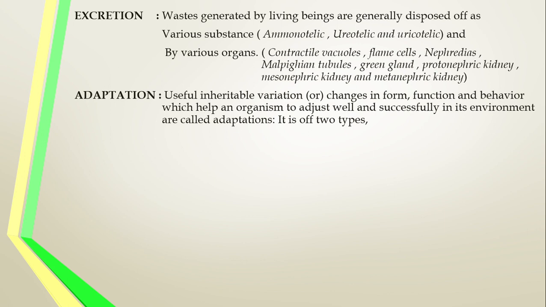Form of the organism means the living form, the shape, the structural changes of organisms. Similarly functions, behavior, response to stimuli, all of these. So the changes that occur in the form, function, and behavioral pattern of an organism are very helpful for the organism to adjust with its environment. The organism has to change in its form, function, and behavioral pattern for continuous life in that changed environment. It may be of a hereditary nature, and that is called an adaptation.